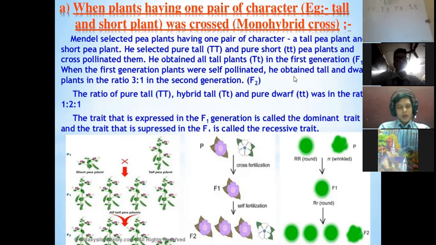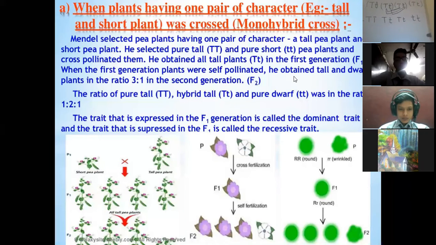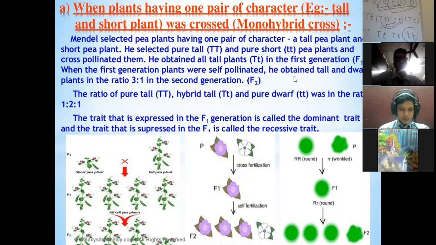Now if I ask you to draw the conclusion, what will your conclusion be? Your conclusion will be that 3 among the 4 plants will be tall, and 1 will be dwarf. That is the characteristic which was somehow lost in the F1 generation.